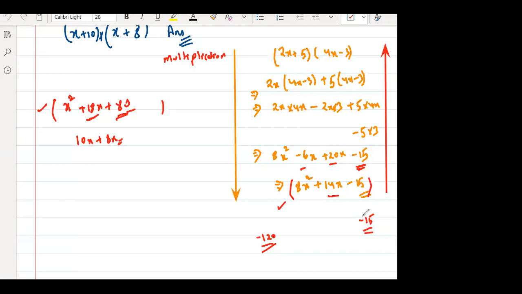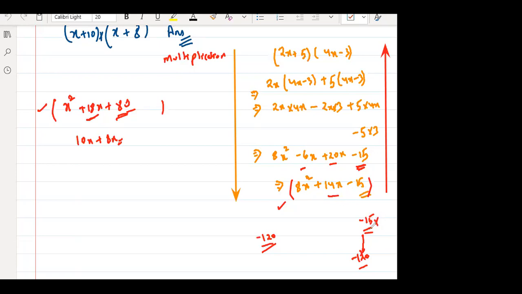What am I missing? This is what thinking is, right? Intuition. Look at the question and think what I am missing. How can I make minus 15 into minus 120? Think about it. Multiplication. Okay, multiply with what? Tell me, multiply with what?